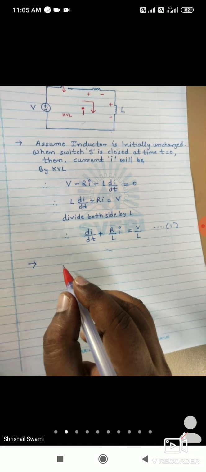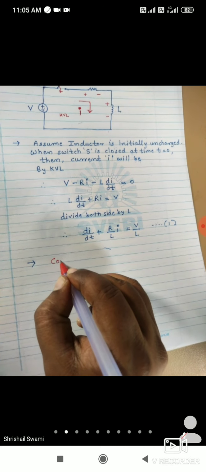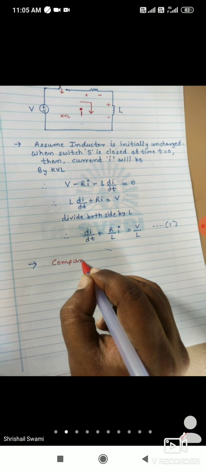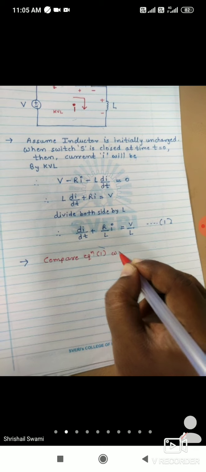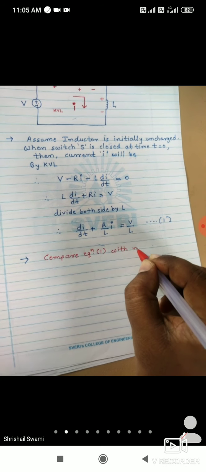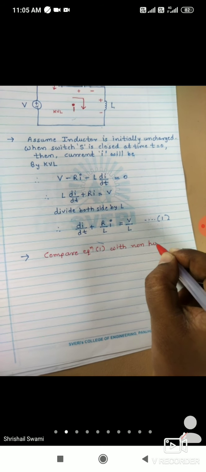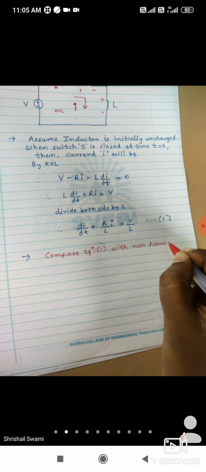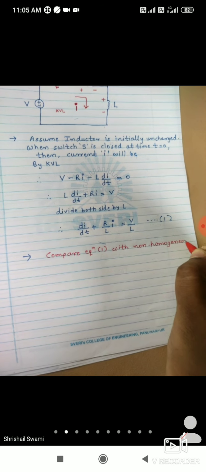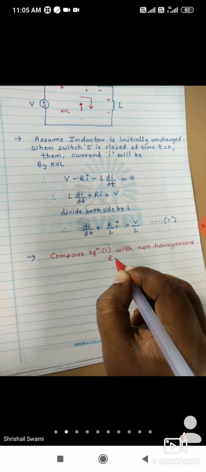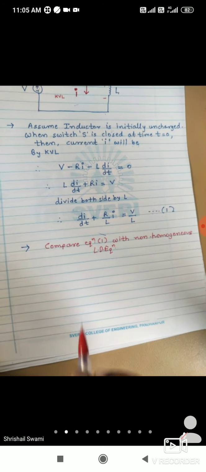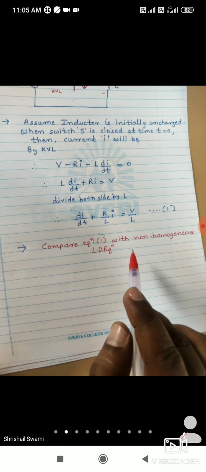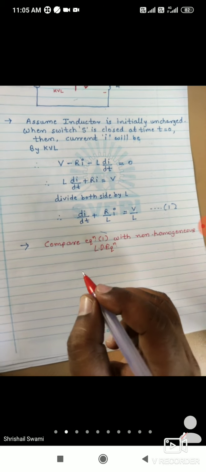So compare equation 1 with a non-homogeneous linear differential equation, LDE. Okay, compare equation number 1 with a non-homogeneous linear differential equation.